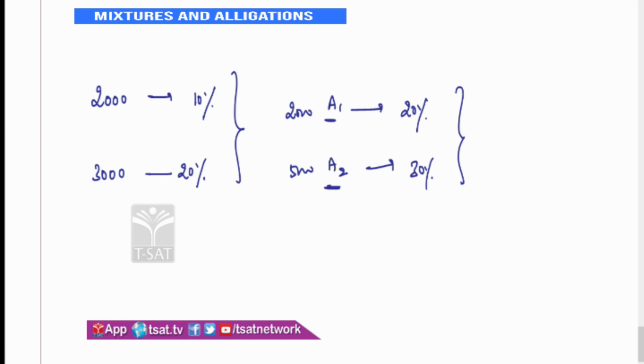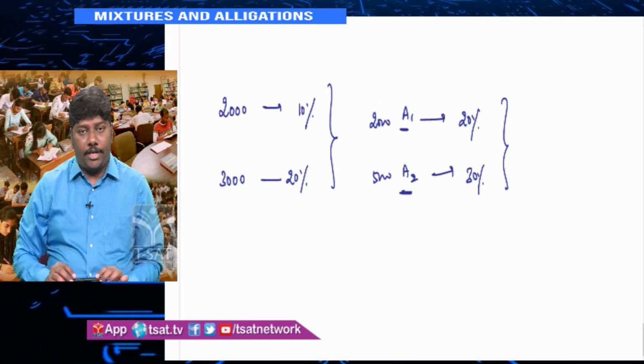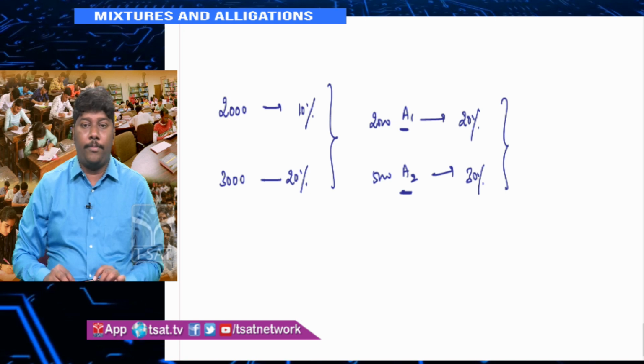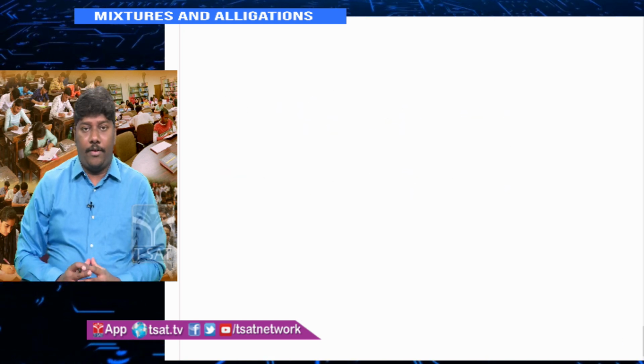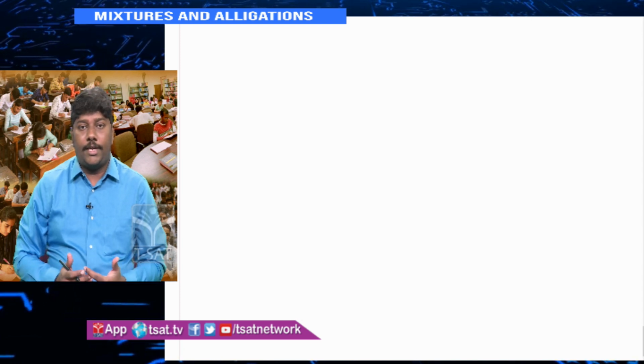So mixtures and allegation are not related only to mixtures. It can also be used in averages, percentages, profit and loss, and ratio and proportions, sometimes in the case of simple and compound interest also. Now, in all these cases, I have missed capital A. What is the combined percentage? If you mix two groups, what is the combined percentage?